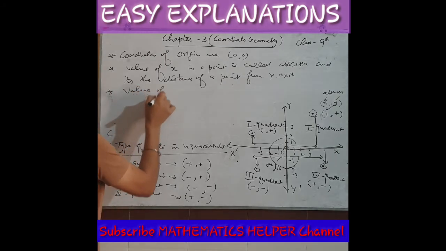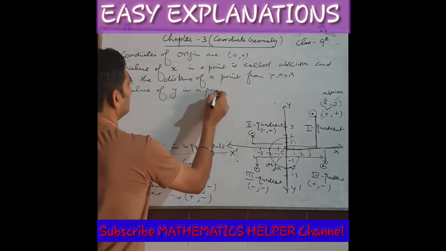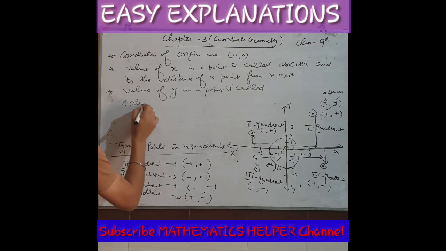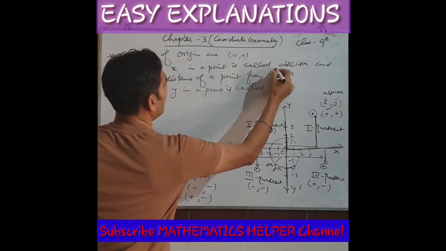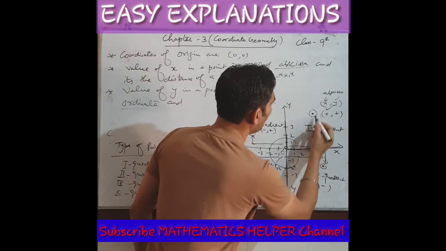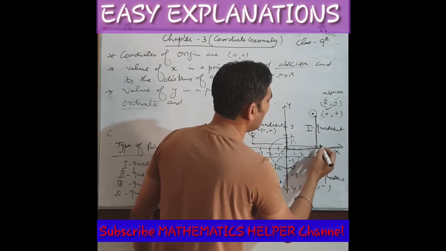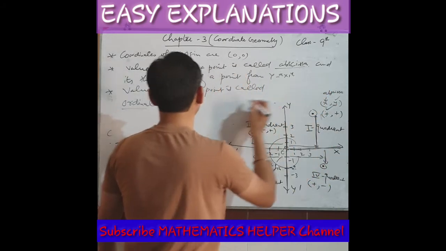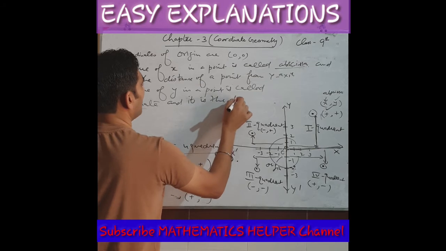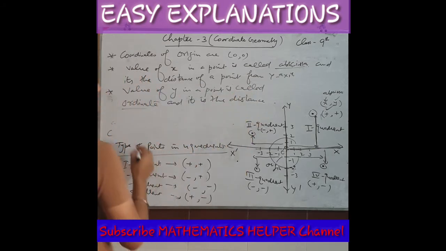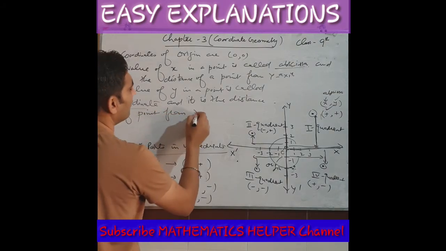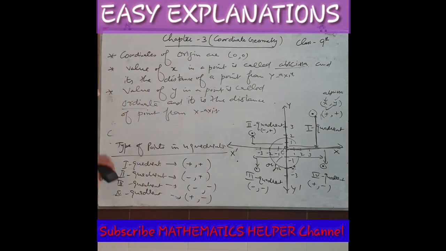Next we have to write about y's value. The value of y in a point is called ordinate. Remember, it was abscissa and it is ordinate. And what is this ordinate actually? You are moving upwards to locate y, which means you are moving away from the x-axis. So it is the distance of a point from the x-axis. This is called ordinate.